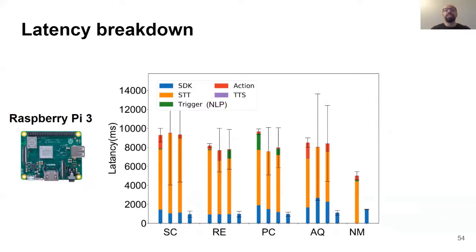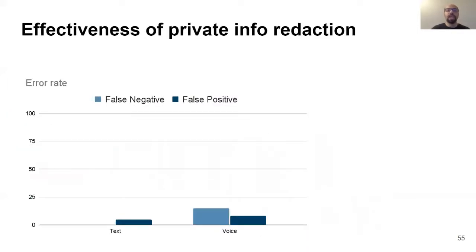Or we finally can see that most of the undesirable higher latency on Raspberry Pi 3 comes from the local speech-to-text detection. This suggests that for devices with very weak hardware, we might need to offload the speech-to-text detection to an edge device. We also measured the effectiveness of several MegaMind extensions to achieve their goals.